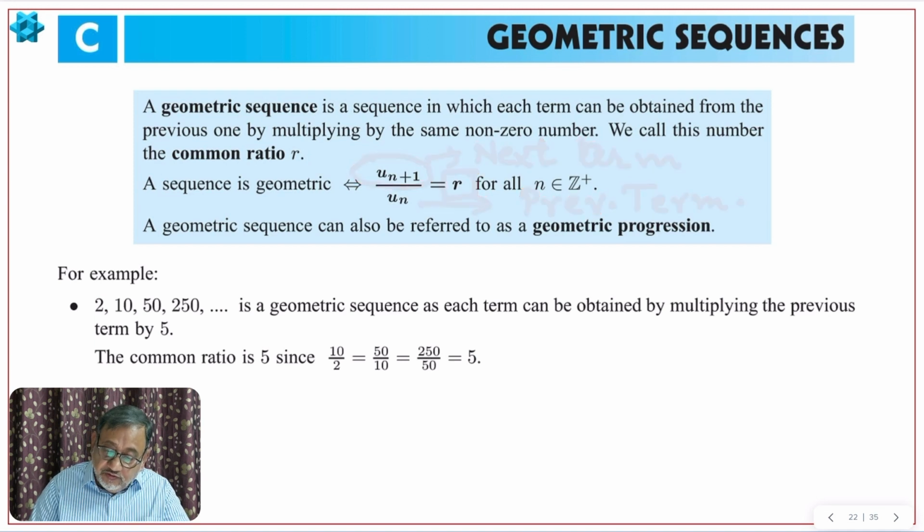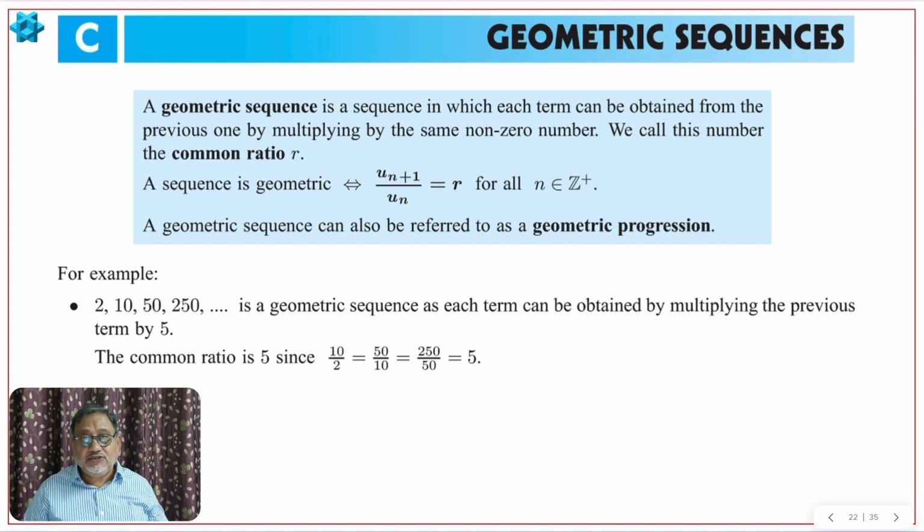Let us see here also: 2, 10, 50, 250. 10 divided by 2 is 5. Then 50 divided by 10 is 5 again. Then 250 divided by 50 is 5. So 5 is the common ratio.